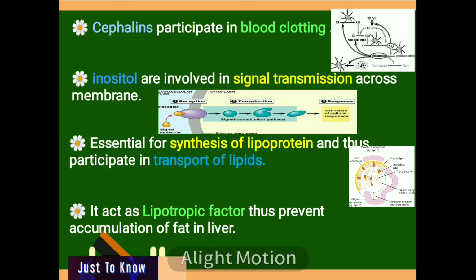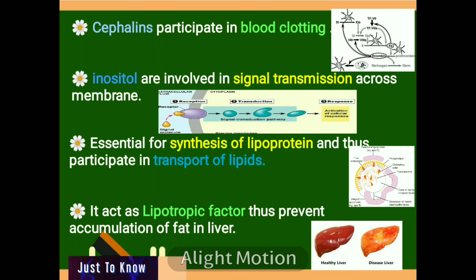Accumulation of fat in the liver, which is called as fatty liver, can be prevented by the phospholipid, hence they are regarded as a lipotropic factor.